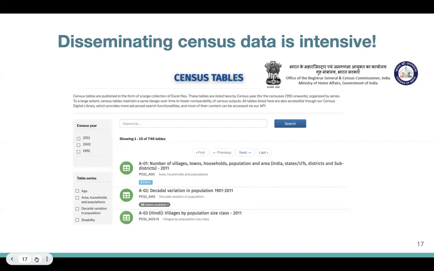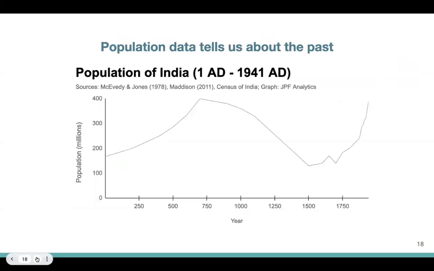Oftentimes, census data in India and in other places in the world is released anywhere between 1 to 2 years after the actual census has been conducted. So there is a lag in the dissemination of this data. However, it is very important to conduct this data collection, not just for informing policy implications for the future, but also telling us about the past.